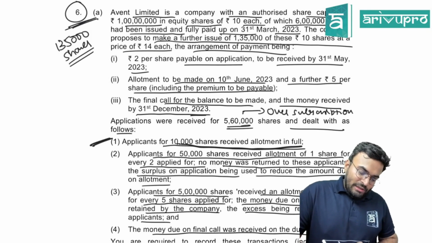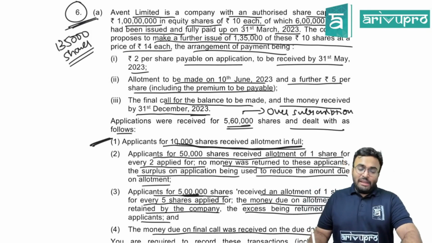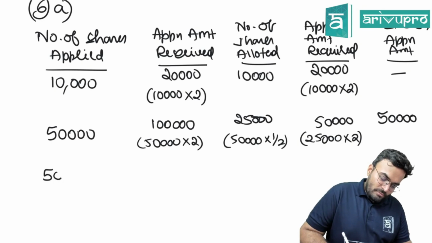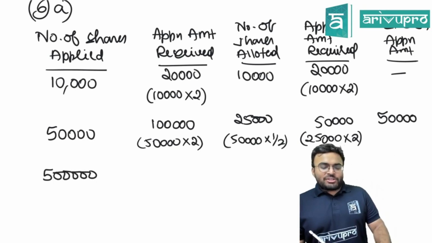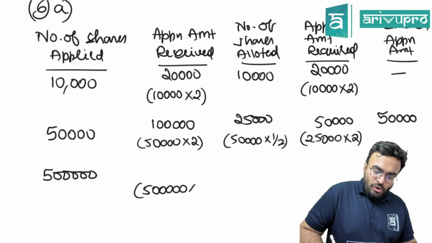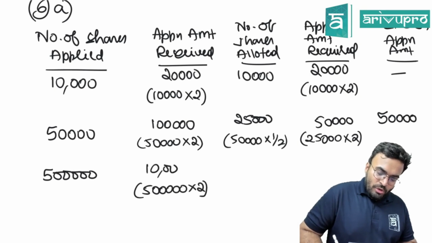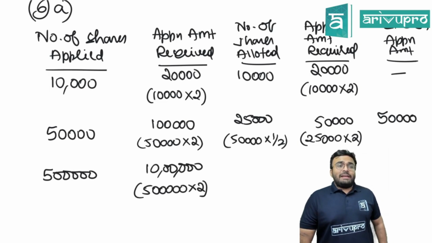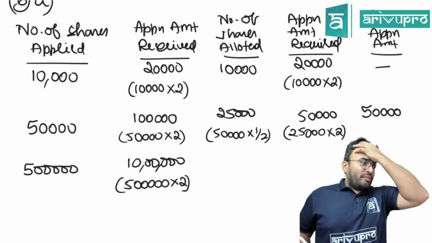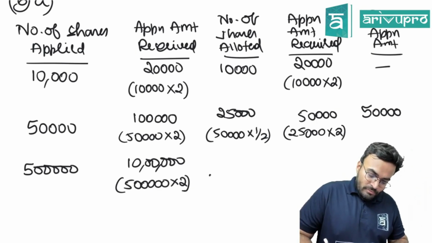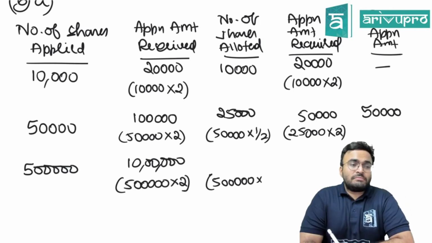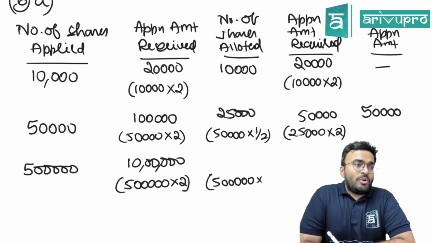Third lot. See the third lot. How much did we get over there? 5 lakh shares. 1 share for every 5 shares we are going to give. If you applied for 5 lakh shares, how much money will you get? 5 lakh into 2. The number of shares applied is 10 lakhs. Number of shares allotted. We are giving 1 is to what?